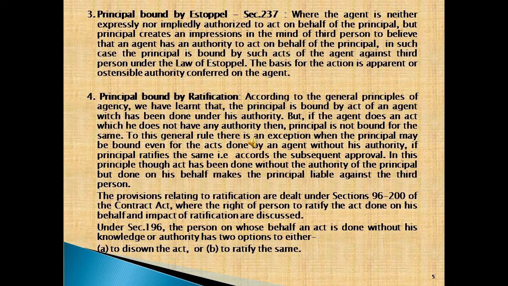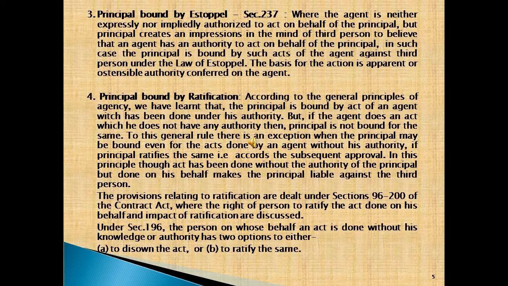But if the agent does an act for which he does not have any authority, then the principal is not bound by it. To this general rule, there is an exception: the principal may be bound even for the acts done by an agent without his authority if the principal ratifies the same, that is, accords the subsequent approval.